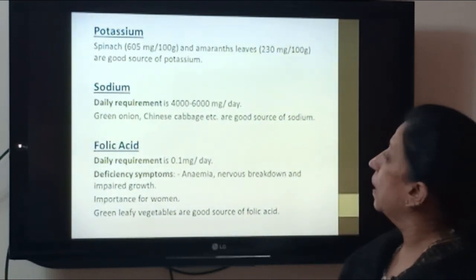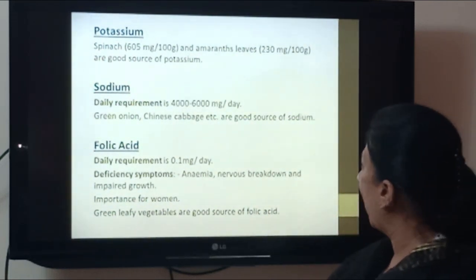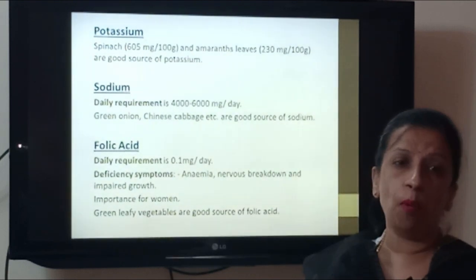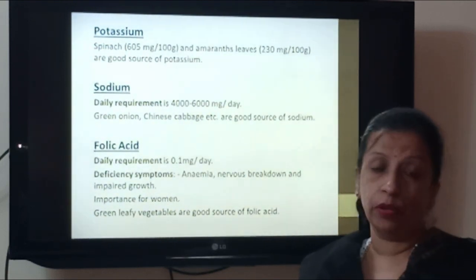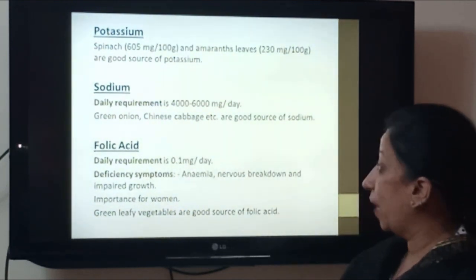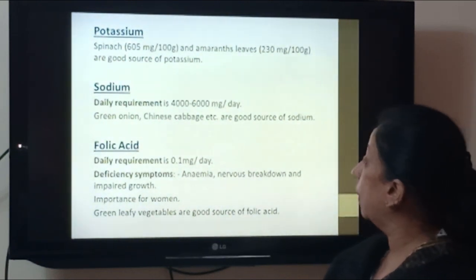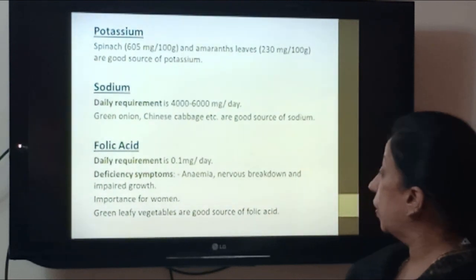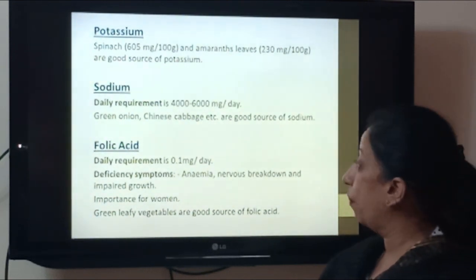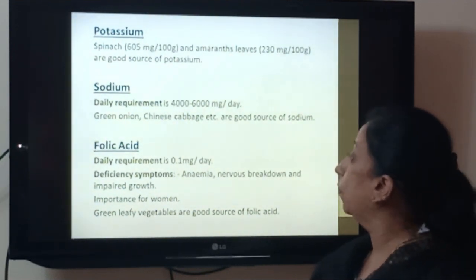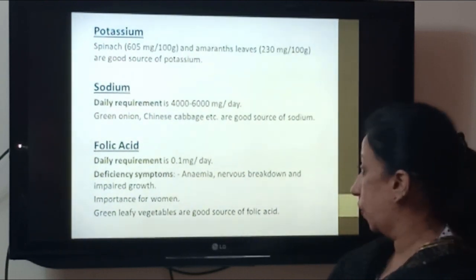Potassium, we can see potassium in spinach and amaranthus leaves. So if you want to avoid deficiency of potassium, you should have more of spinach and amaranthus leaves. Again, sodium, its requirement is 4,000 to 6,000 milligram per day. So you can take the sodium through green onion, Chinese cabbage, etc.